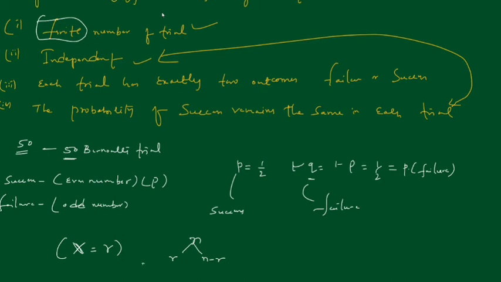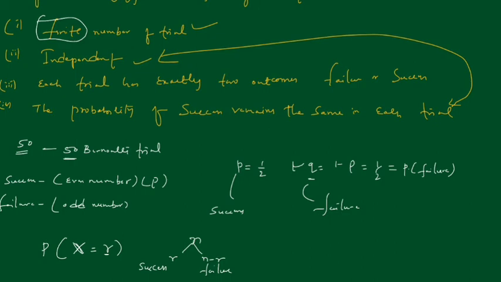So it is success, this one is failure, right? So now we can write the probability of X equals R successes.